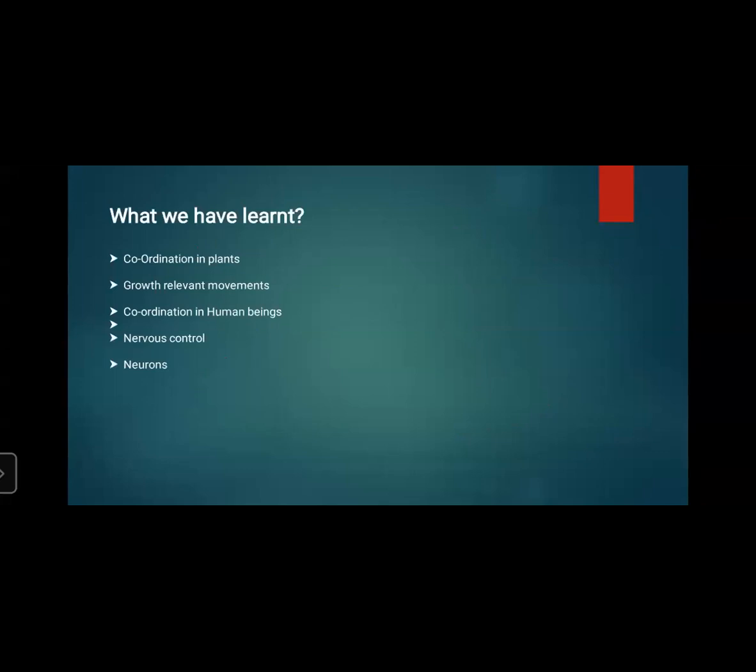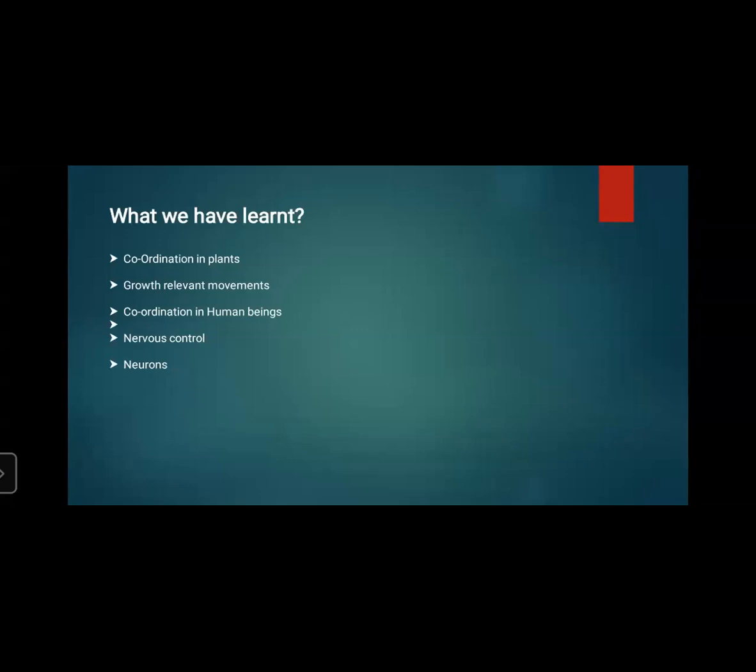Life goes on smoothly if there is coordination between the different organ systems inside our body. We know that we have main systems in our body: muscular system, skeletal system, reproductive system, respiratory system, digestive system, and circulatory system.